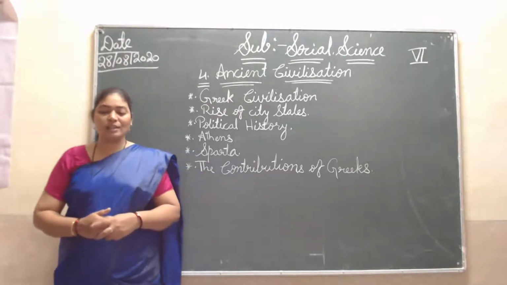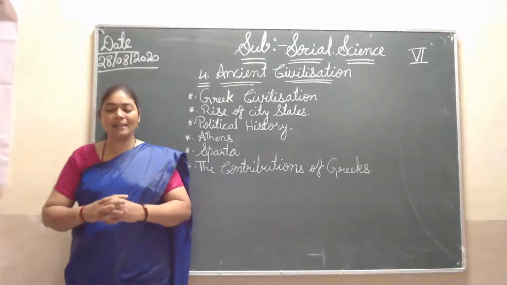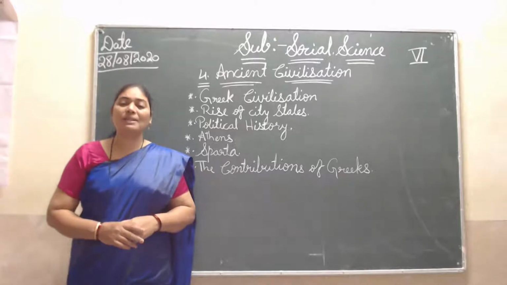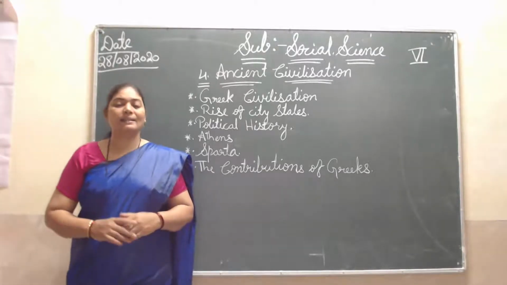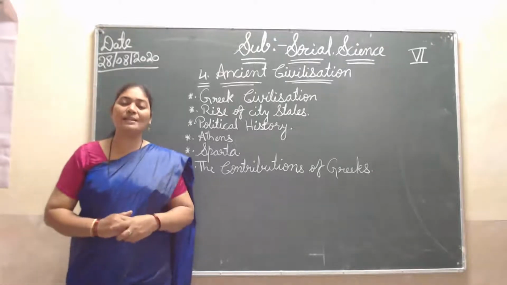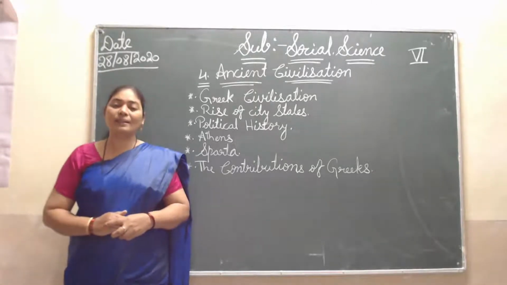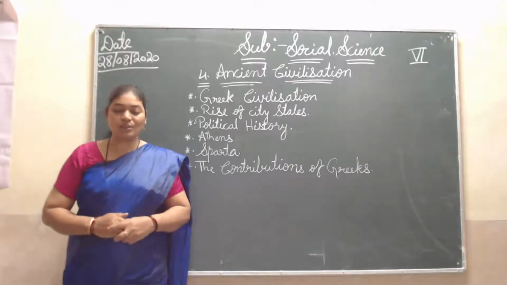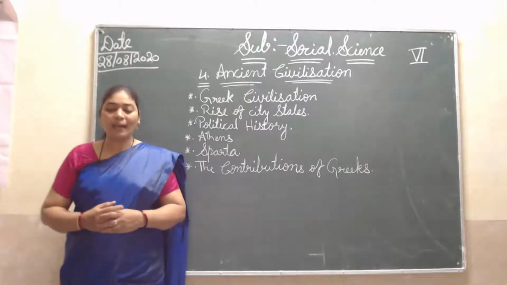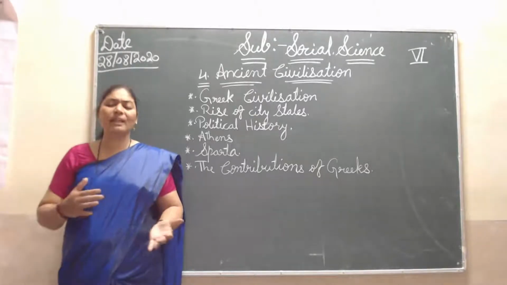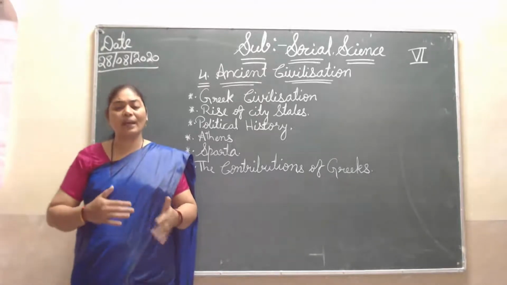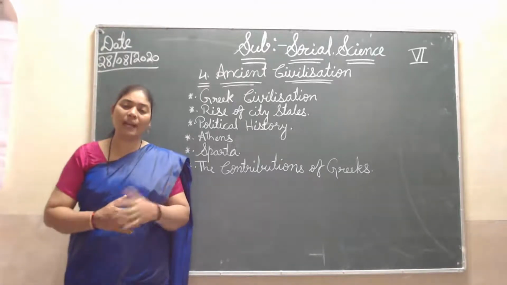First, Greece is a peninsula in the Mediterranean Sea. This civilization is a peninsula. A peninsula means a land surrounded by water on three sides, with one side where the land continues. That is called a peninsula. Greece has small mountains and valleys, and it is separated by those mountains and valleys. That's why it has water on three sides and land continuing on one side.